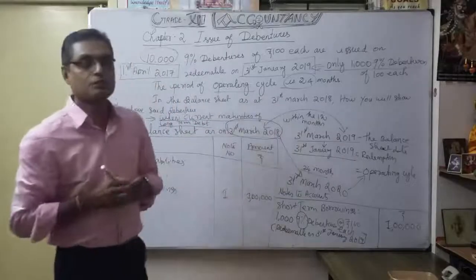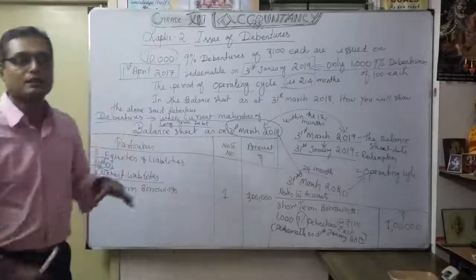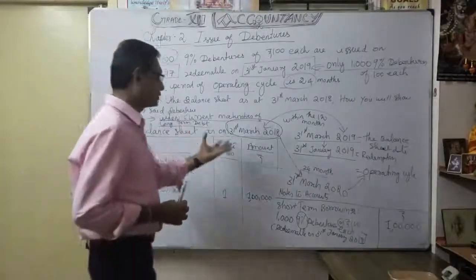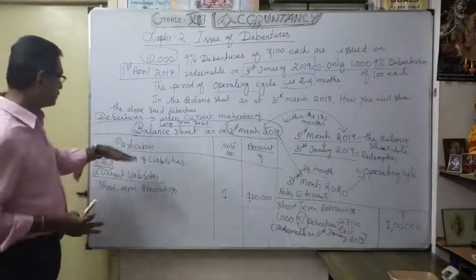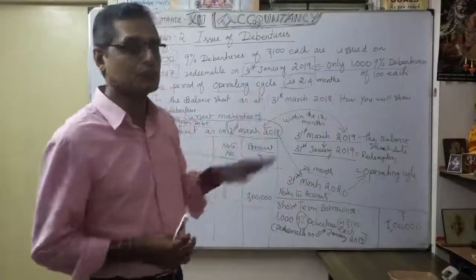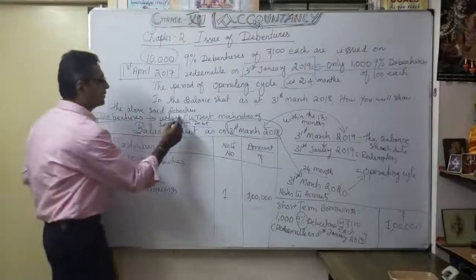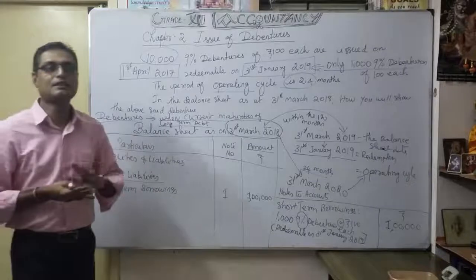So as on 31st March 2018, this is how it appears, and this type of debenture, especially this one, 1,000 debentures, is discussed separately. The balance we show as short-term borrowing, 9,000, is different. Due to the redemption part, sometimes you will say it comes under current maturities of long-term debt, and you show it like this, under other current liabilities.